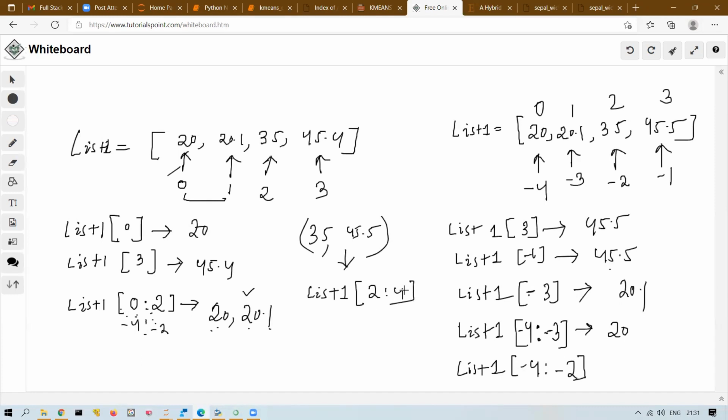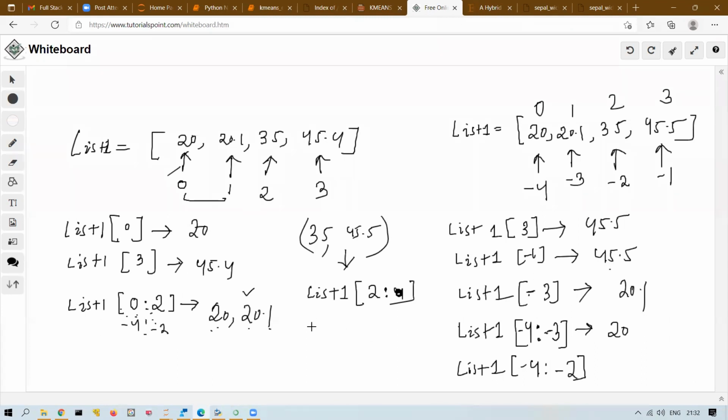Right. So 4 in the sense it's a last number, right? There is one more trick here. If you are extracting till last, no need to write anything, just leave it blank. So if you write list 1, 2 colon blank, it means starting from 2 till end everything you extract. Are you getting? So 2 colon blank means starting from 2 everything you extract till end.